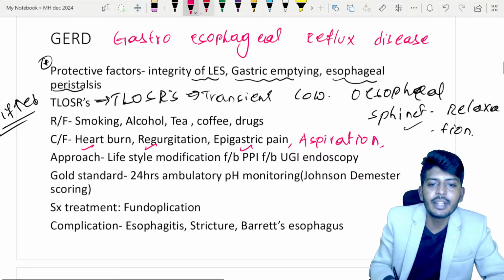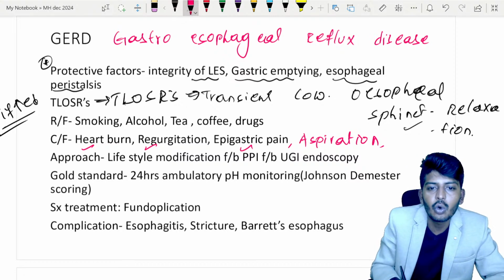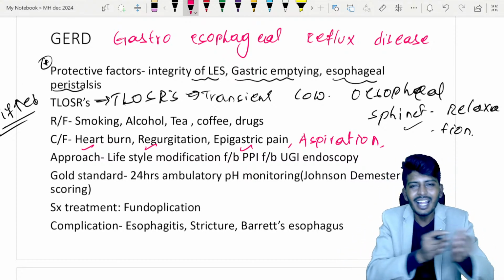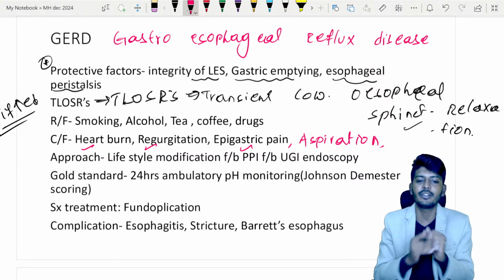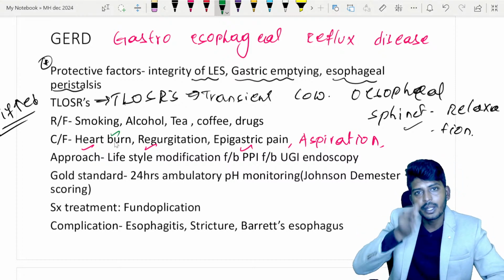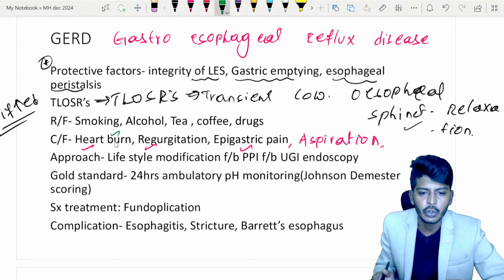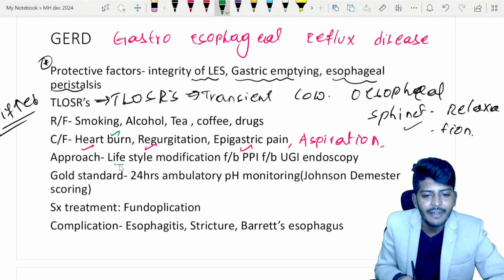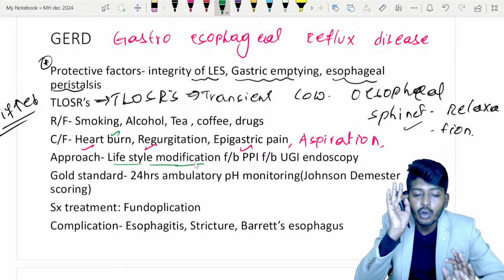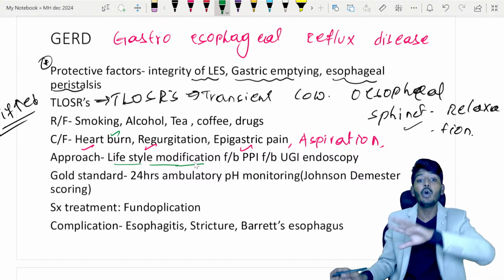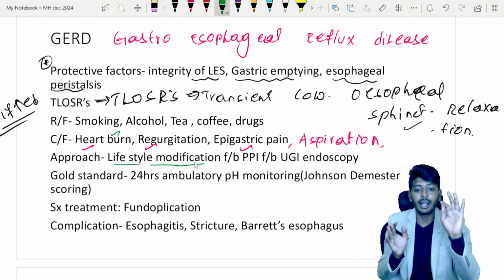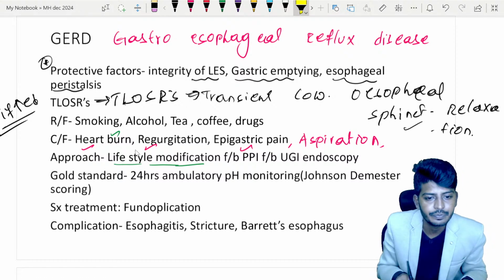Okay, so the first thing is what you do in clinic. Don't write that in the exam, because the examiner is expecting something else. What you are doing in the clinic is slightly different, but you're doing the same thing, only the approach is slightly different. Whenever a patient comes to you with heartburn, directly don't send them for endoscopy. If a patient came to the hospital with heartburn for the first time, don't send them for endoscopy. What you are going to do first is lifestyle modification. This is the point where we get confused. Only thing you need to tell is lifestyle modification. But in clinic, along with lifestyle modification, we give a proton pump inhibitor. But theoretically speaking, start with lifestyle modification only.